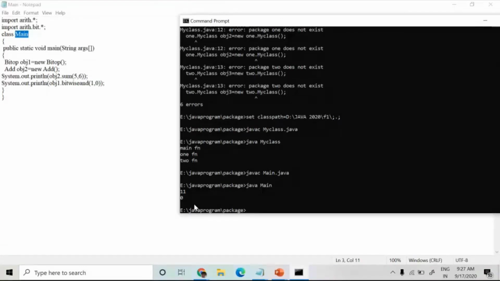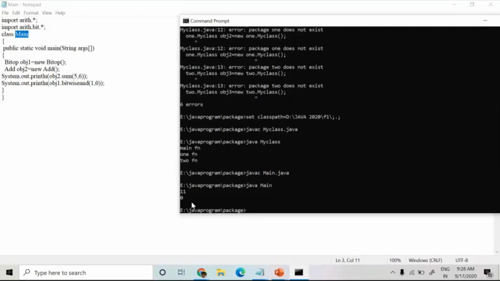Ma'am, suppose here in the same program, we are not importing arith, we are just importing arith.bit. It will be an error, no, ma'am? Yes, we cannot access. If I'm importing arith.bit, I cannot access that Add class, because the Add class is available in arith. So the sub package concept is only for modularizing, not for accessing the class. We can access BitOp if we import arith.bit, only BitOp alone. I cannot access Add. If I want to access Add, I have to import arith. If you make the program module by module, it is easy for understanding. So that's why the sub package concept was introduced. Other than that, no use of that sub package.